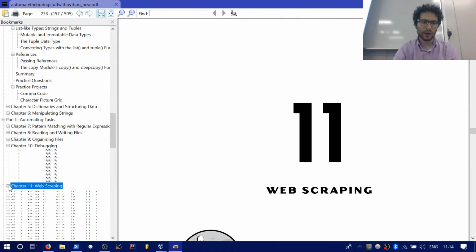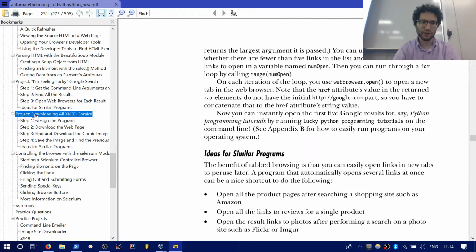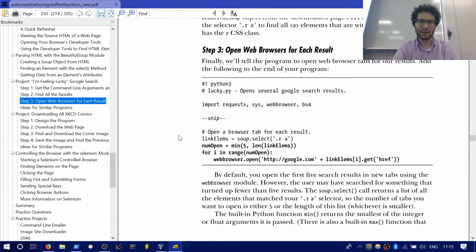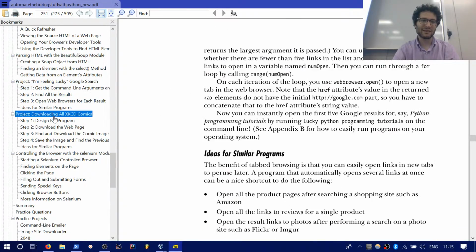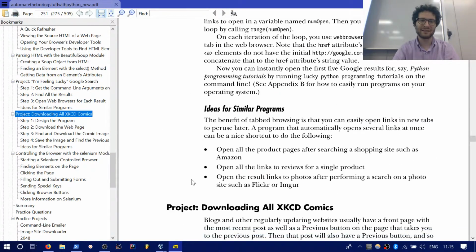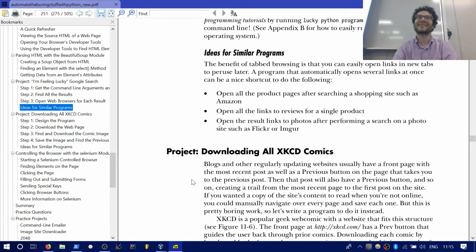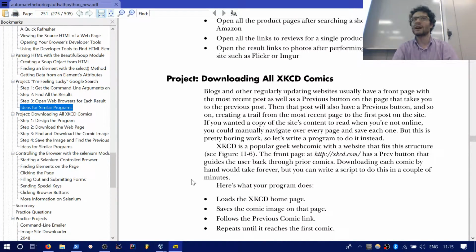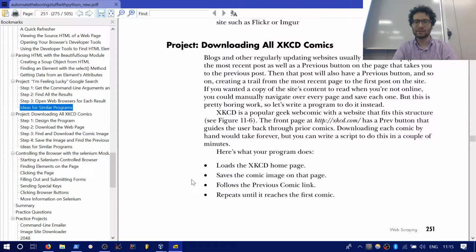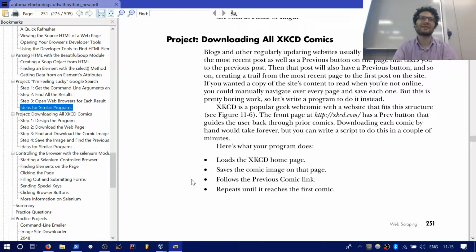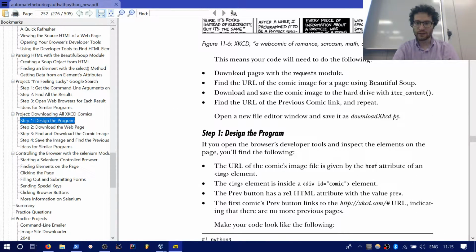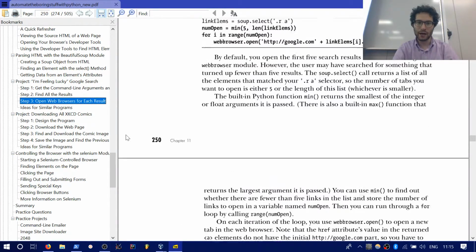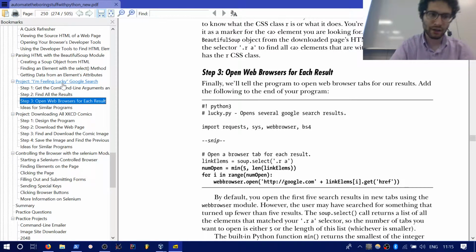And I want you to work on this project over here to download all XKCD comics. The reason this is a quiz and not an assignment is because it tells you exactly how to do it, so long as you can follow the directions, right? This is a project that basically loads the XKCD homepage and then saves all the comics from XKCD. So this is a great way to use the whole idea that we've been using.